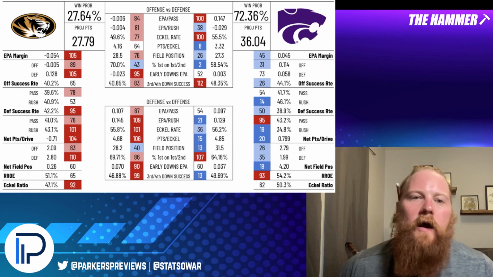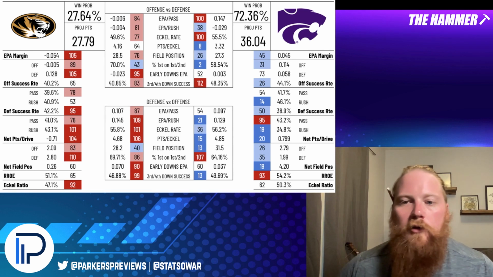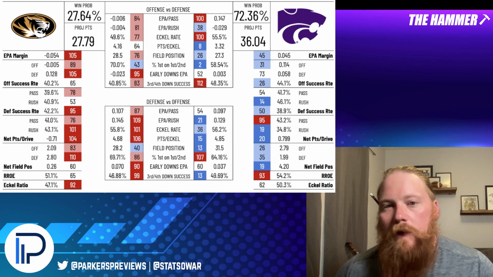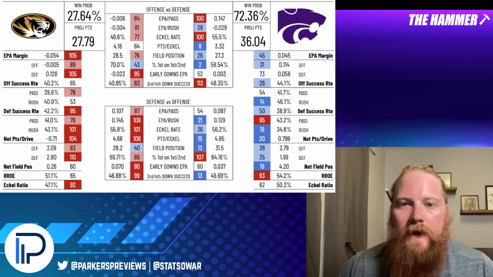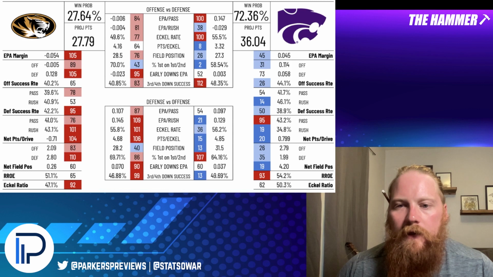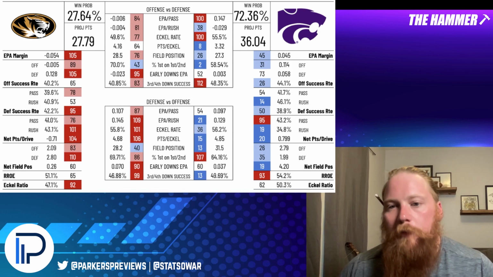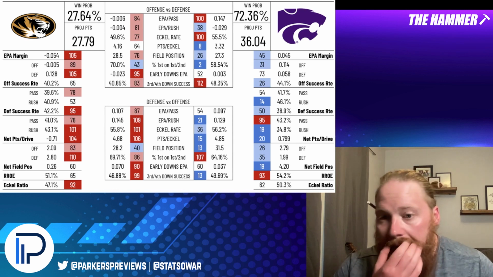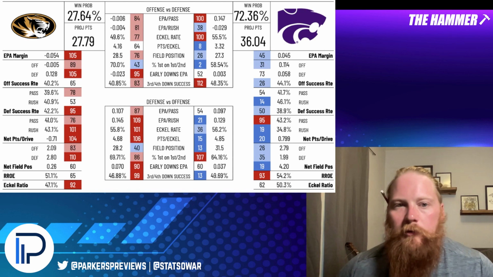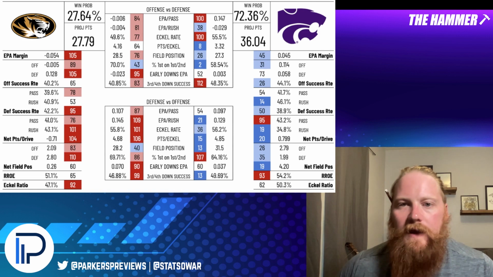So Missouri is 105th in EPA margin. That's just general efficiency. Kansas State was 45th at 0.045, so almost a full tenth of a point of difference between these two. That's a pretty big difference. These numbers are not opponent adjusted explicitly, but Missouri and Kansas State did play similar schedules. If you opponent adjust them, they'll be a little bit closer, but very clearly Kansas State is the more efficient team.